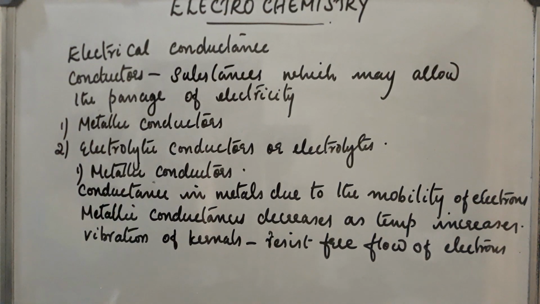Now let us discuss the next type, electrolytic conductors or electrolytes.